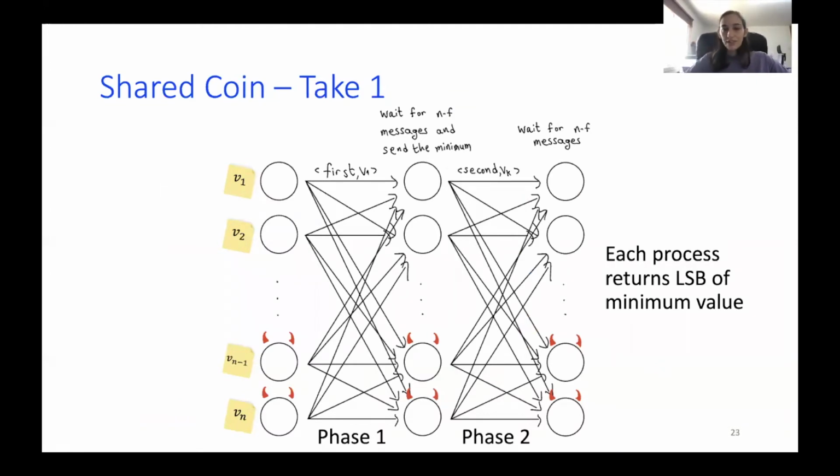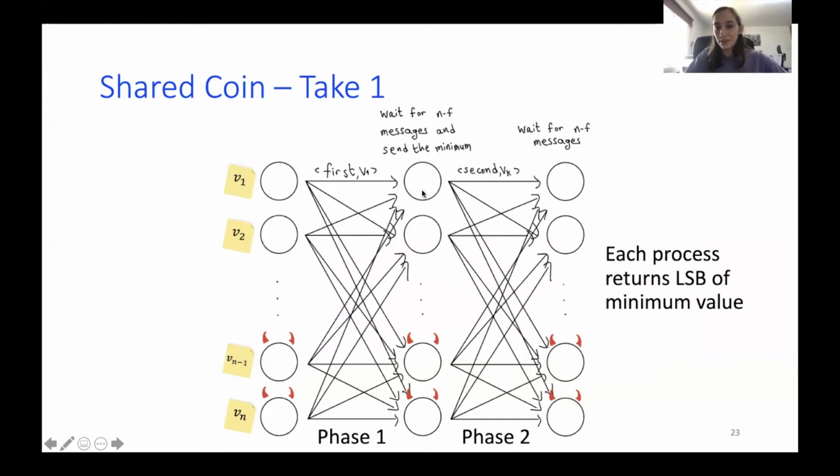So let's try to implement this shared coin. At first, we'll do the following. I hope you see my mouse. This is the set of processes, and we have 2 communication phases, and it goes from left to right. At first, every process here in the left column executes the VRF, and it obtains some random number, and it sends it to all other processes.